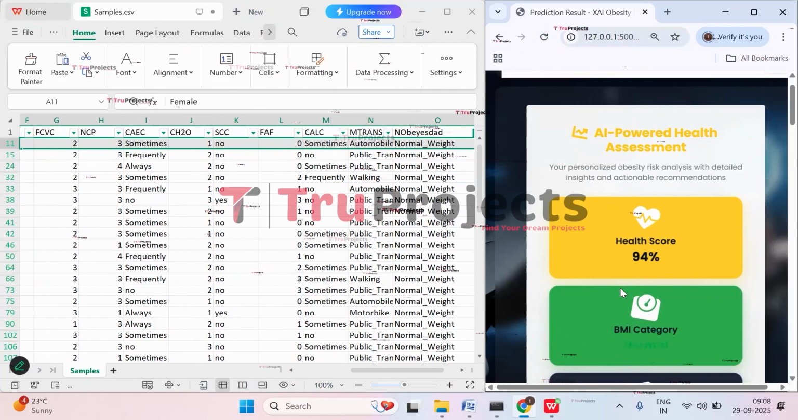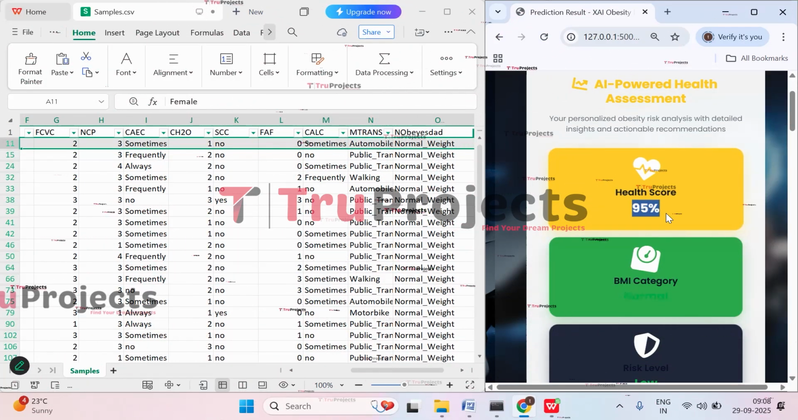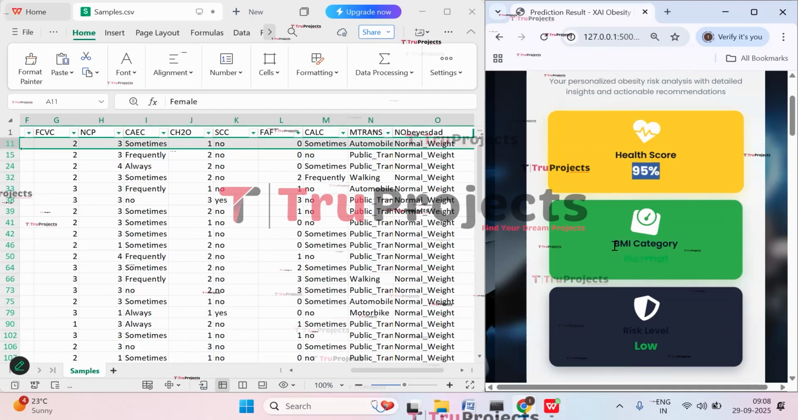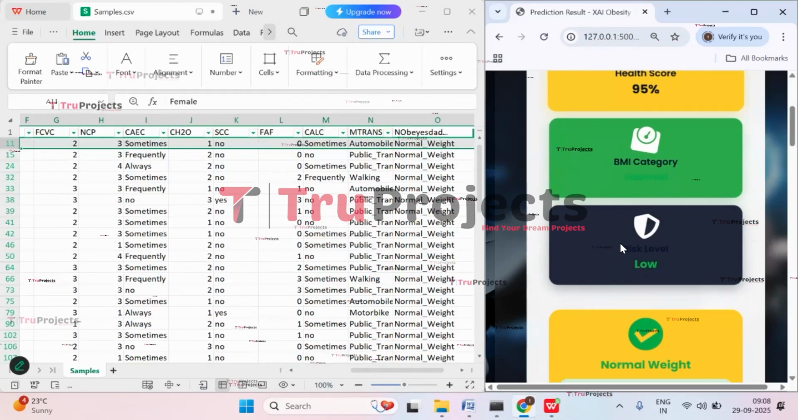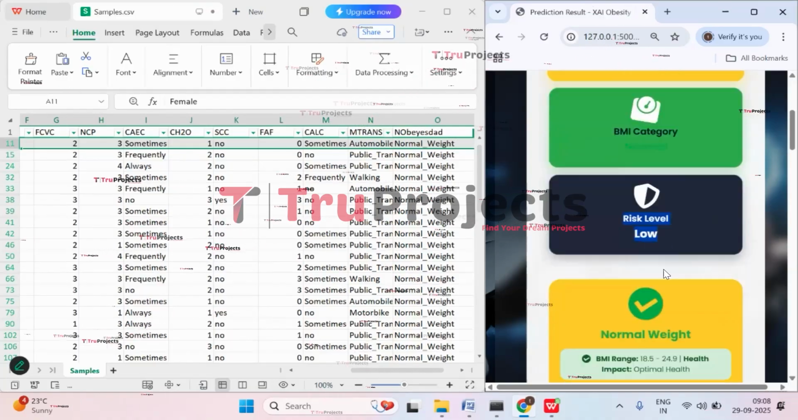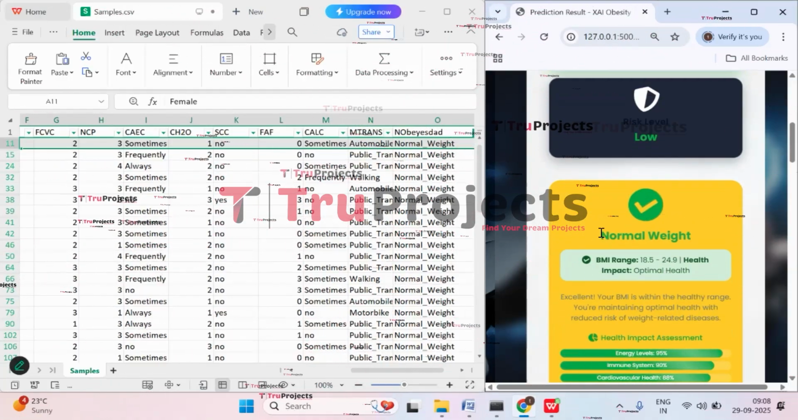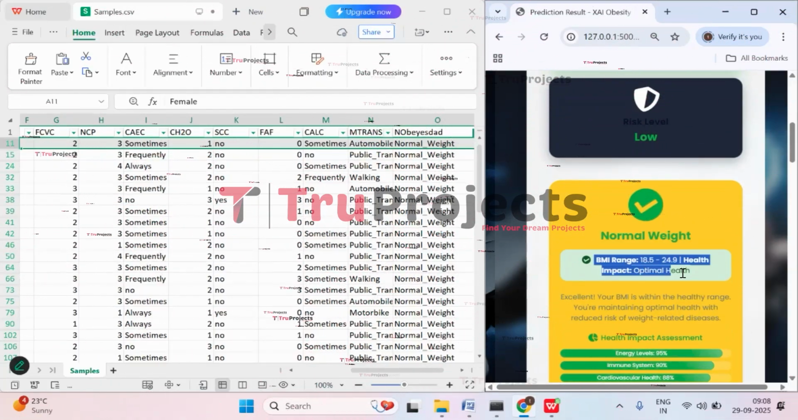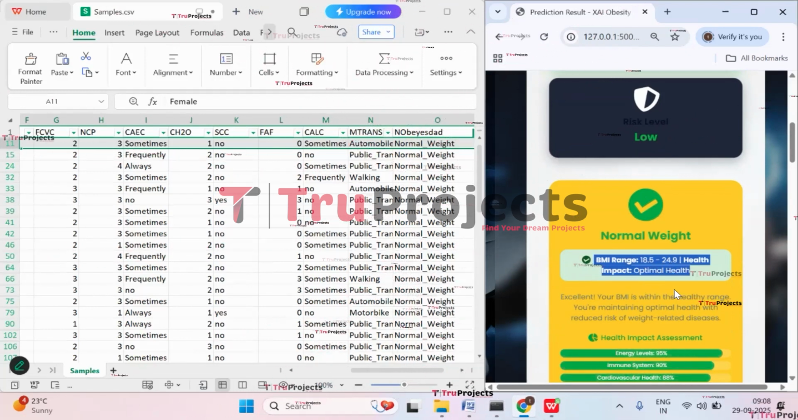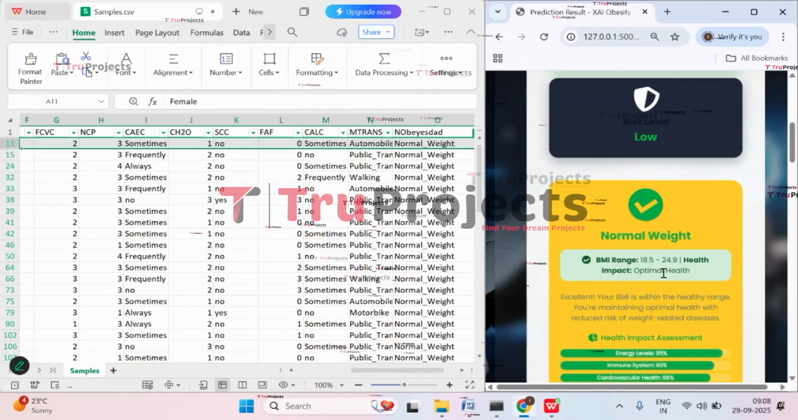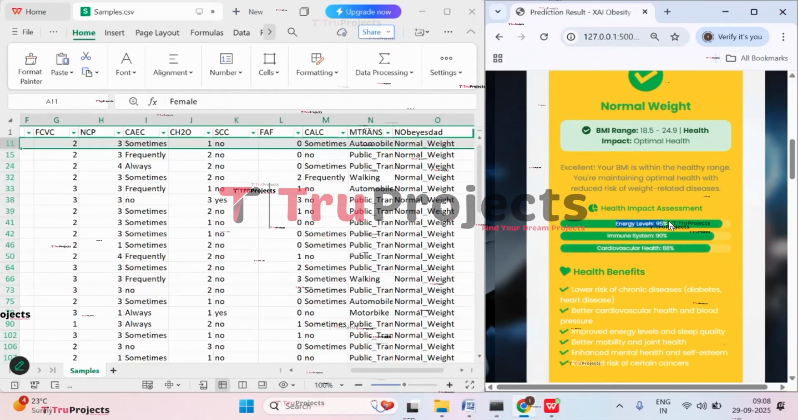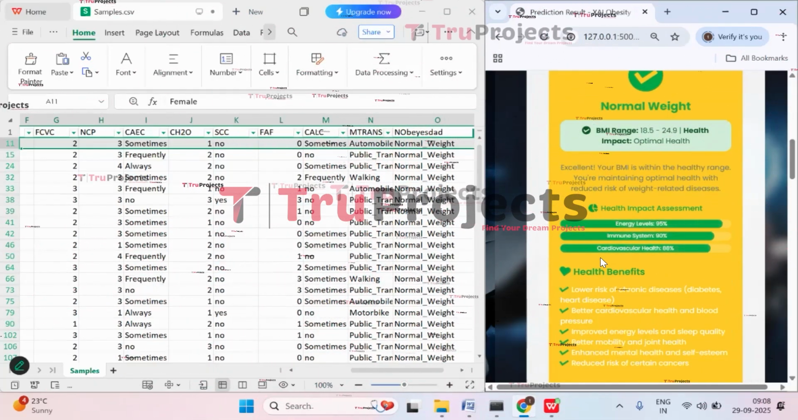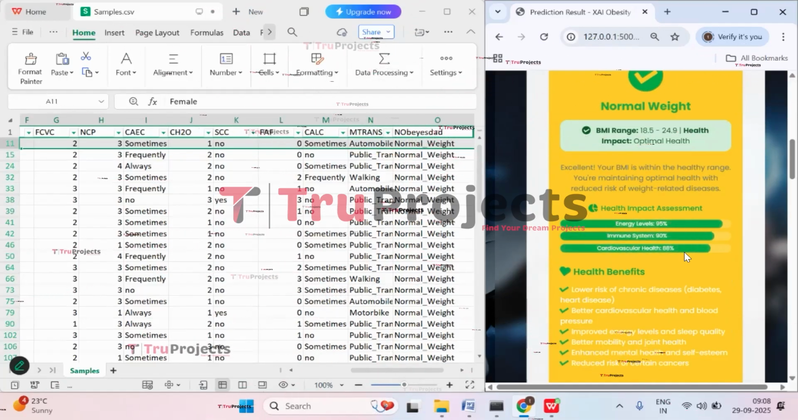So here you can see health score is 95%. He is 95% healthy. And here we have body mass category, which is normal, and risk level is very low for him. So his weight is normal, and this is the body mass range, between 18.5 to 24.9, and his impact is optimal health, that is good. And here we have health impact assessment, where energy levels are 95%, immune system is 90%, and cardiovascular health is 88%.